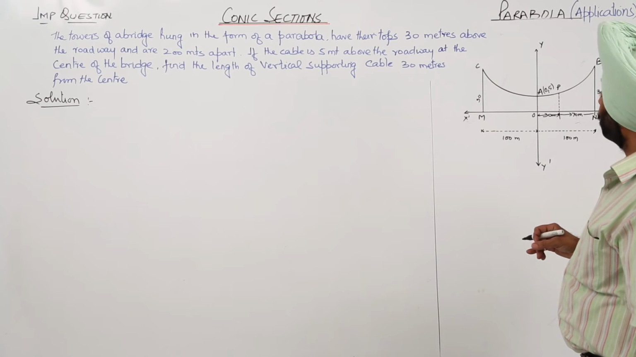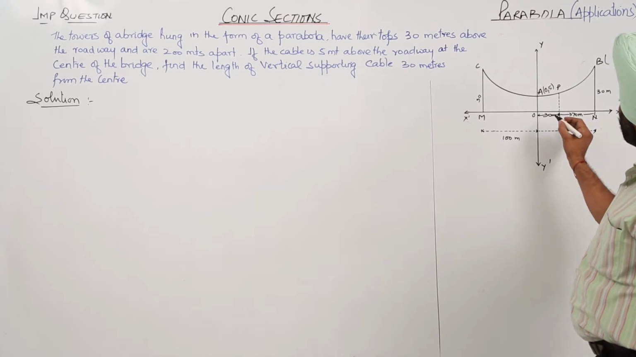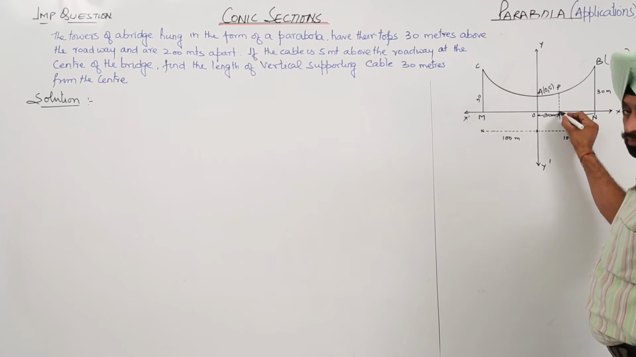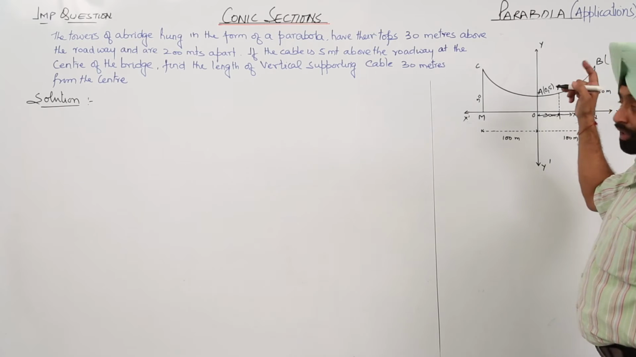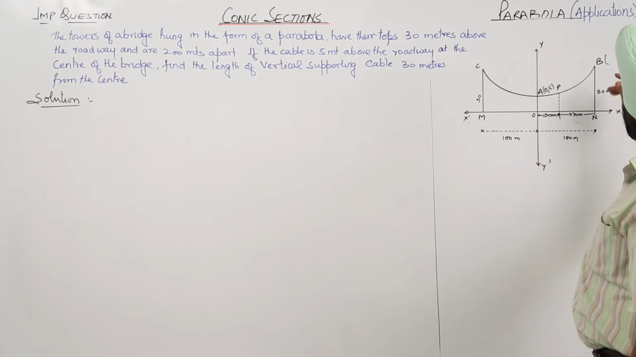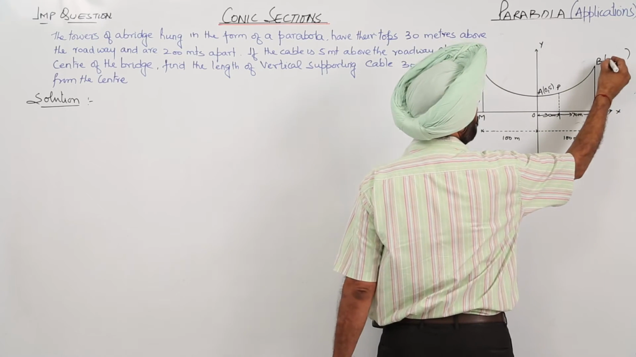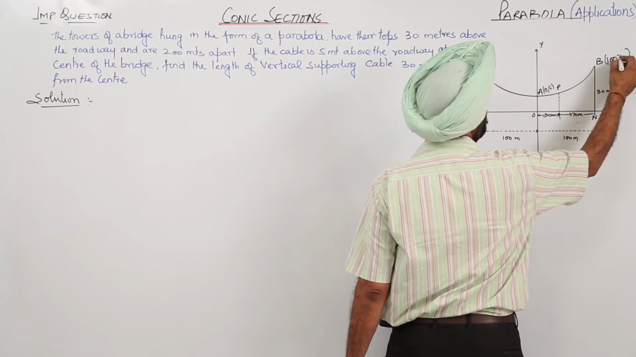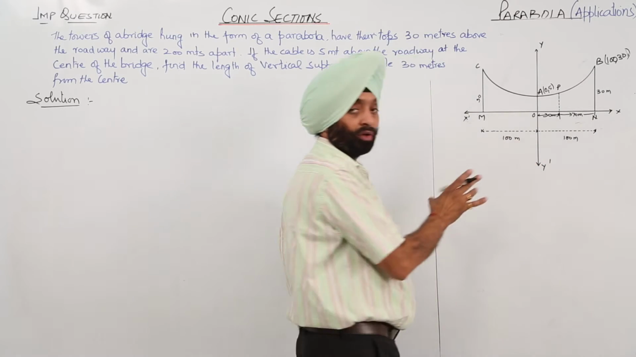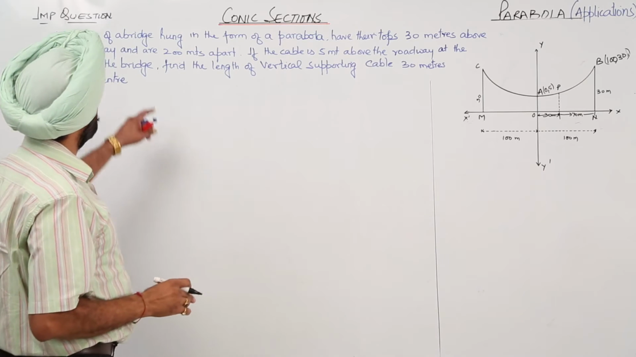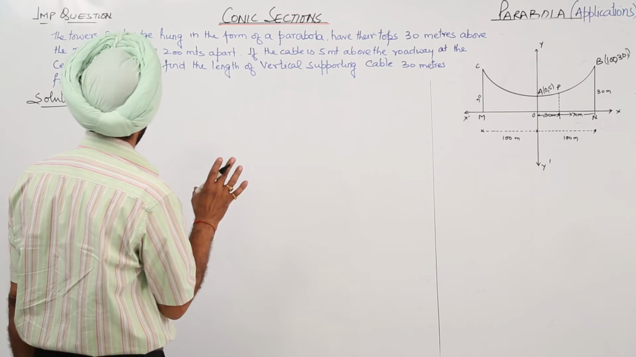If the cable is 5 meters above the roadway at the center of the bridge, find the length of the vertical supporting cable 30 meters from the center. From O to this point it is 30 meters, and here we have the coordinates of point P, which I will write later. CM and BN are 30 meters, so the coordinates of B become (100, 30). It is 100 because the total distance is 200 meters, which is given in the question. So this was all about the description of the question.